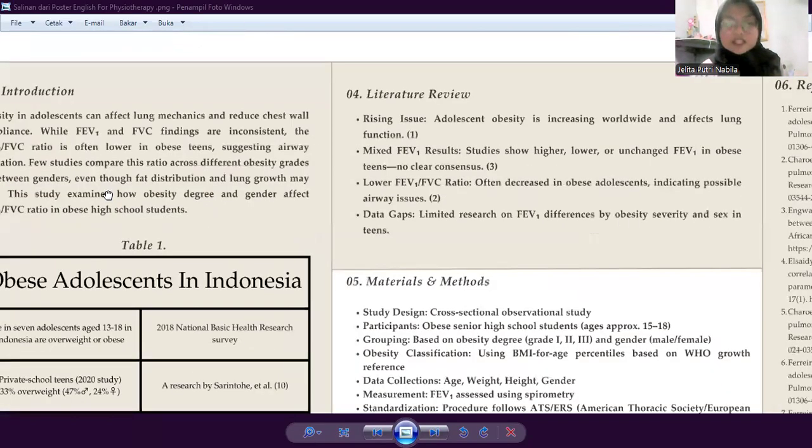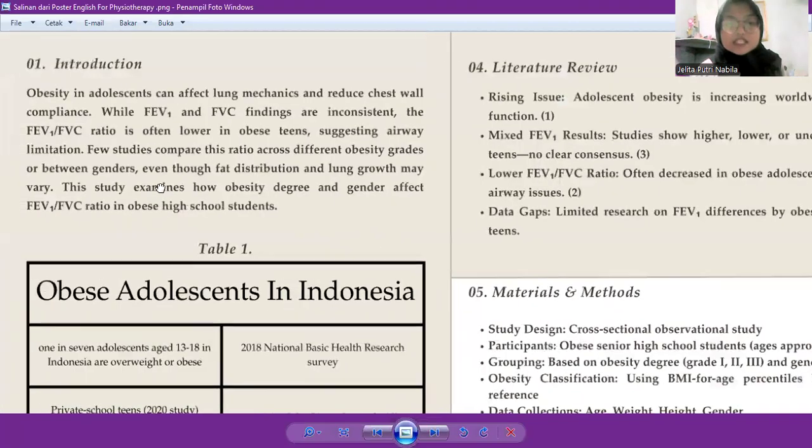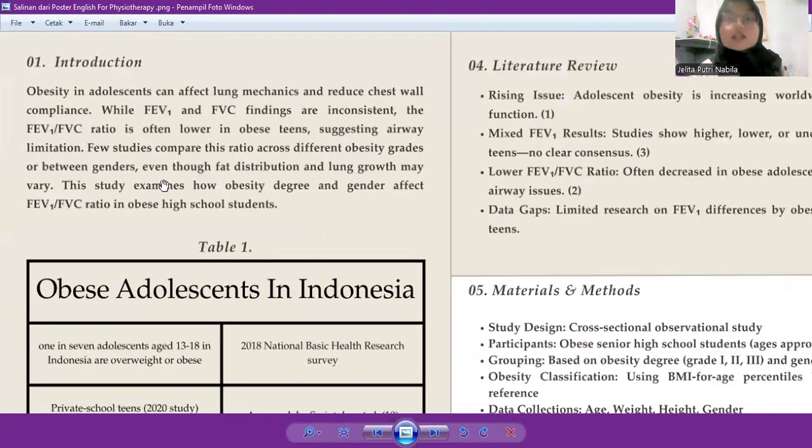So first of all, on introduction, obesity in adolescents can affect lung mechanics and reduce chest wall compliance. While FEV1 and FVC findings are inconsistent, the FEV1/FVC ratio is often lower in obese teens, suggesting airway limitation, and few studies compare this ratio across different obesity grades or between genders. Even though fat distribution and lung growth may vary, this study examines how obesity degree and gender affect FEV1/FVC ratio in obese high school students.